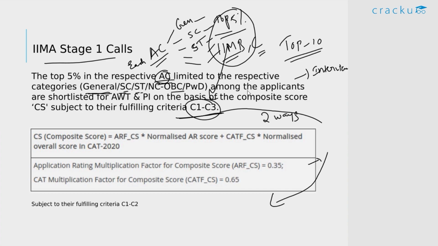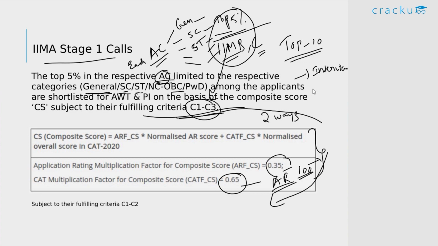And the remaining candidates who don't fall under this top 5 and don't fulfill this criteria are selected through this second way, which is based on their composite scores. So this is the usual selection way. 65% weightage is given to your CAT score and 35% is given to your application rating score. Based on this composite score of 100, they shortlist the remaining candidates for the interview.